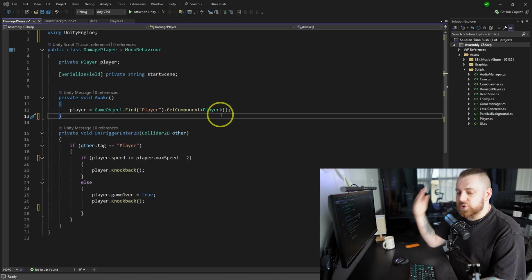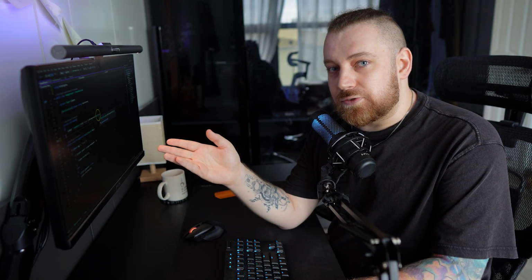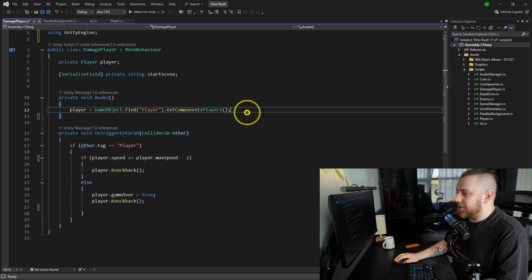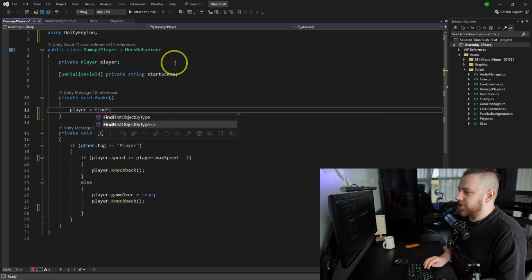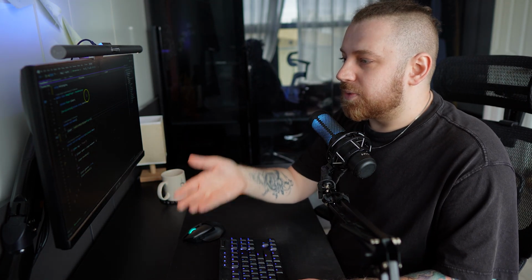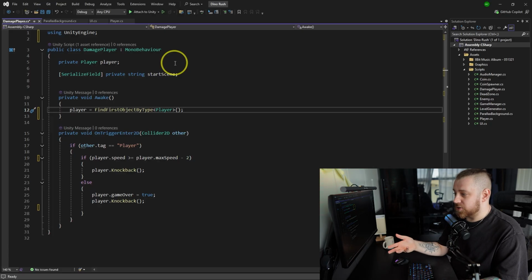GameObject.find searches all the objects in the scene, and that can make your game lag a lot. So this should be avoided at all cost. If I do need to find reference to the player just like I did here with no connection, probably I would do something like find first object by type of the player, then maybe I could do it, it's fine. You know, nothing bad would happen if you do it in the awake with the GameObject.find. Like as you see here, game works perfectly fine. It's just something that can lead to lots of unexpected behaviors and mistakes you don't want to have.